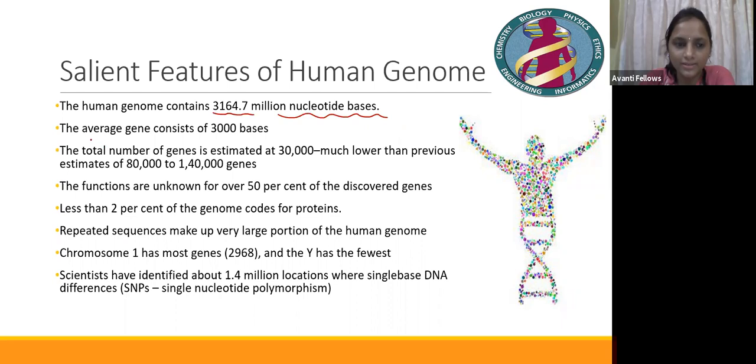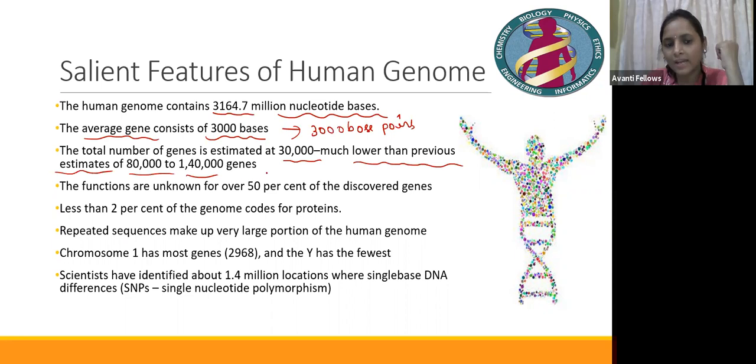Now let us see that the average gene consists of 3000 base pairs. So each gene present in the human genome consists of a minimum of 3000 base pairs. Now let us come to the total number of genes, estimated to be about 30,000. That was much lower than the previously estimated 80,000 to 1,40,000 genes.